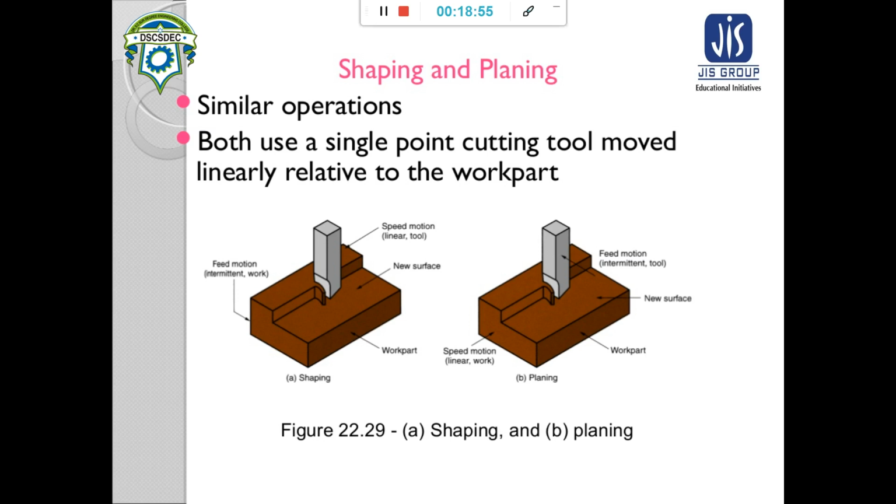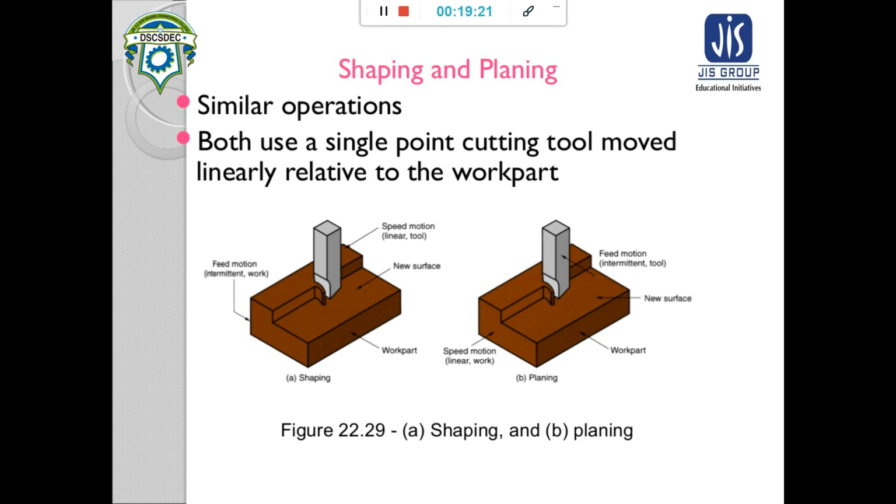In case of shaping, a smaller workpiece can be shaped. In case of planing the operation results are the same, but a larger workpiece is used, larger workpieces can be planed.